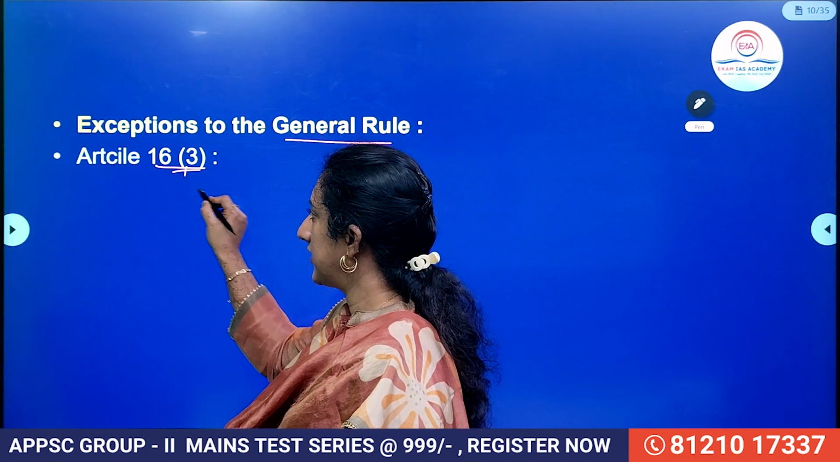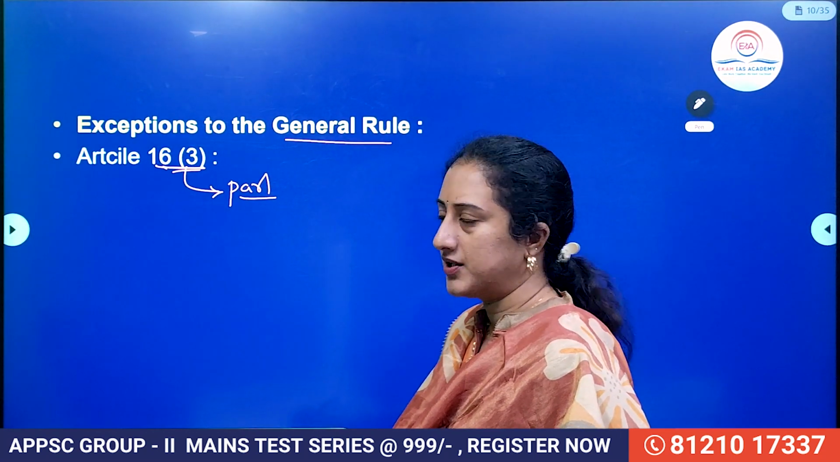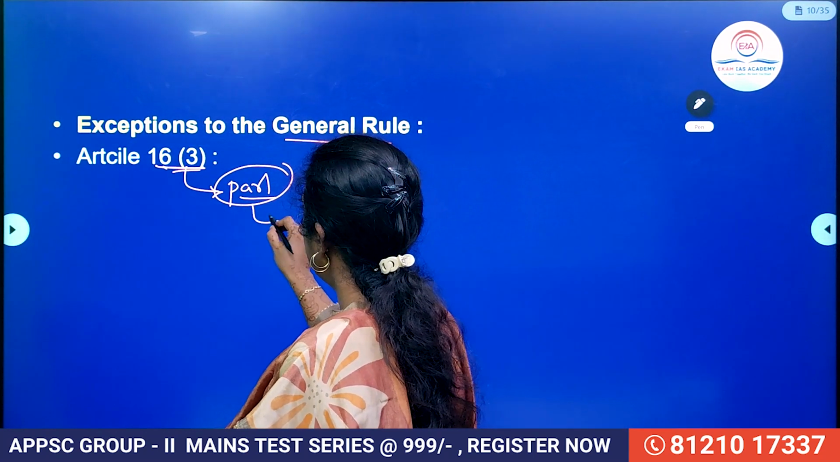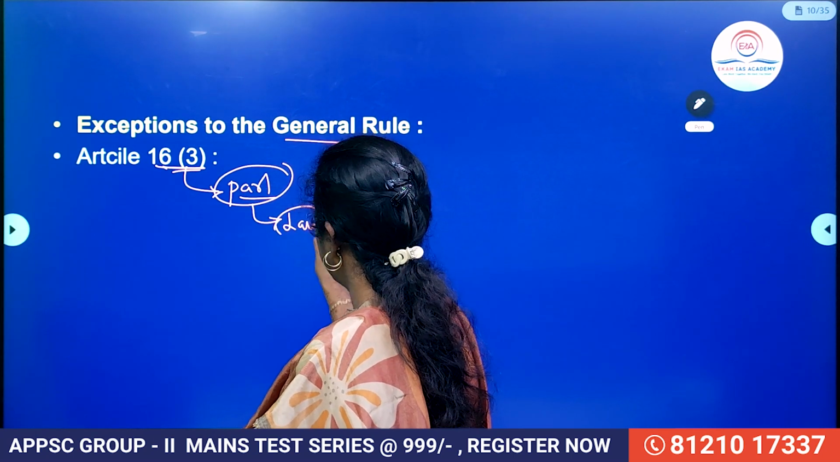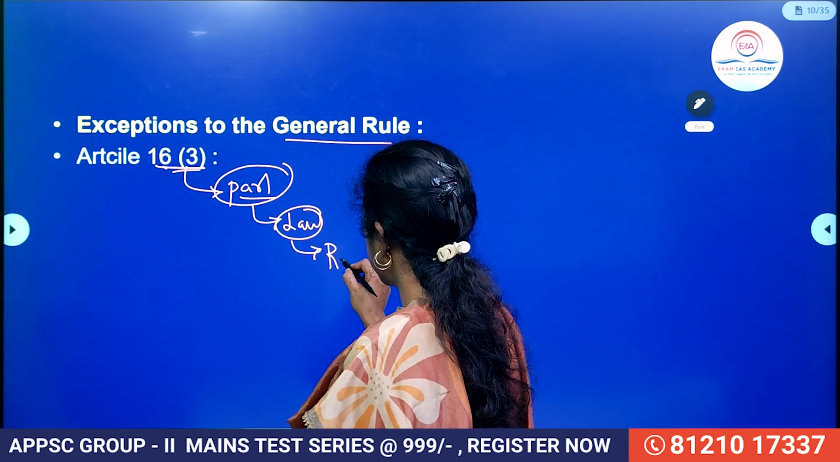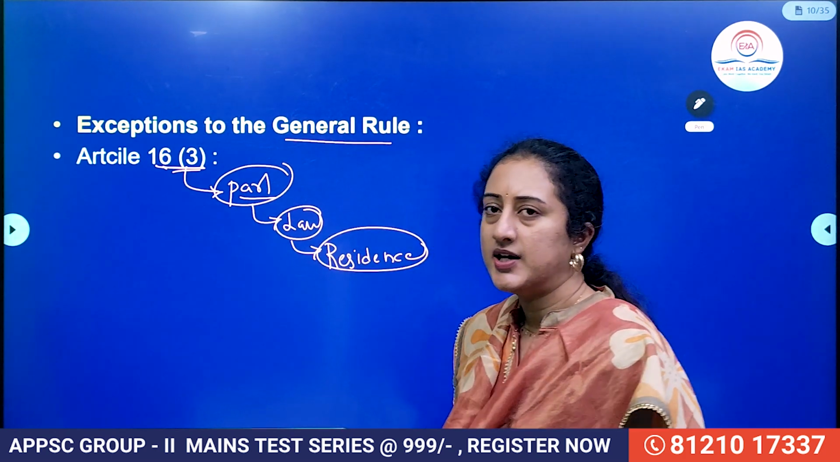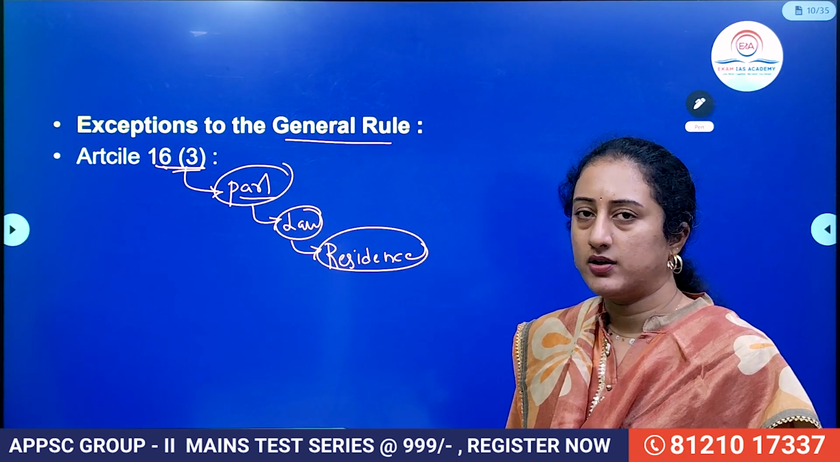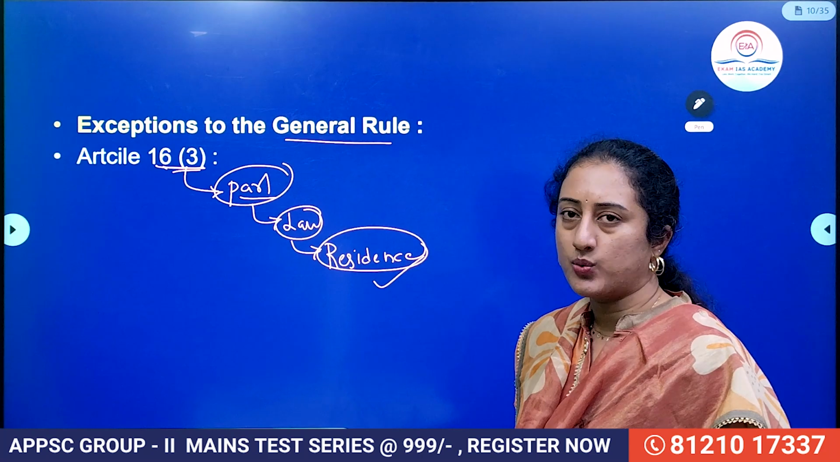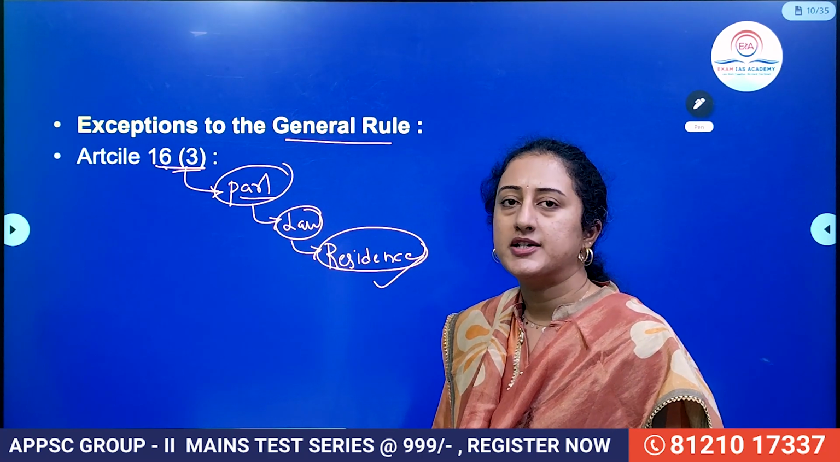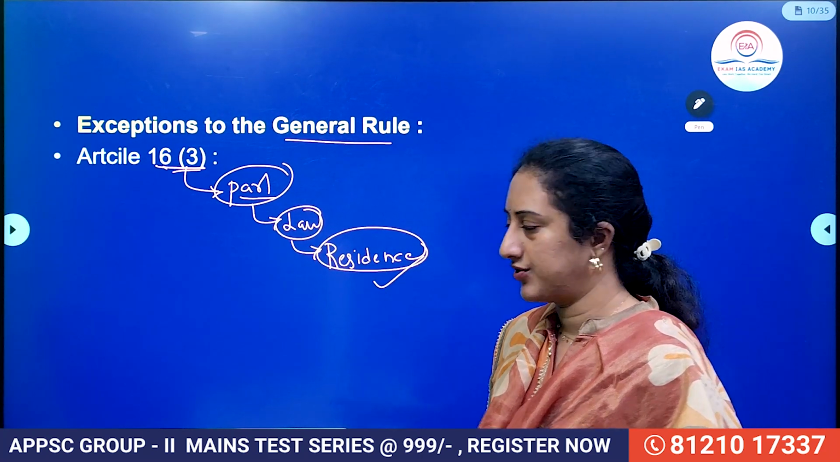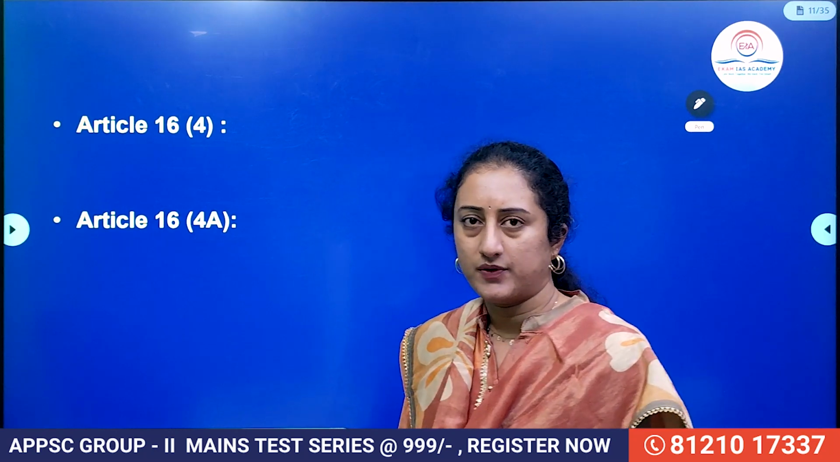So let us understand 16 clause 3. 16 clause 3 talks about the power of Parliament to make a law prescribing residence as the criteria in certain employments. So in some employments, residence can be a mandatory criterion. For those, in case a law is required, who is authorized to make the law? It is the Parliament of India according to 16 clause 3. So this is very important to remember.